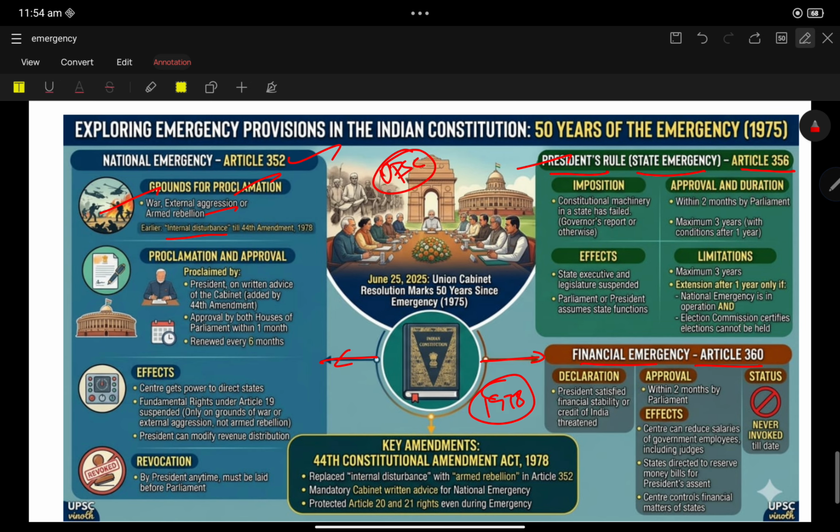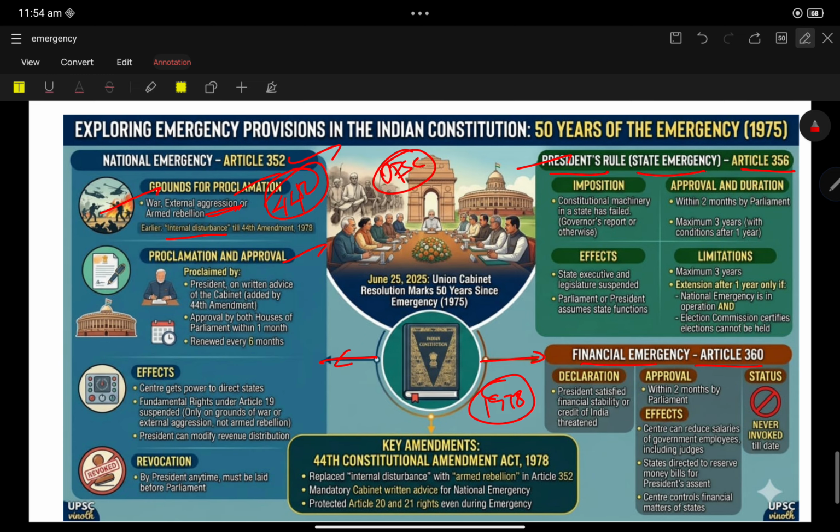This internal disturbance has been replaced by armed rebellion through the 44th Constitutional Amendment. So now national emergency can be implemented on the grounds of war, external aggression, and armed rebellion. This is a very important point.